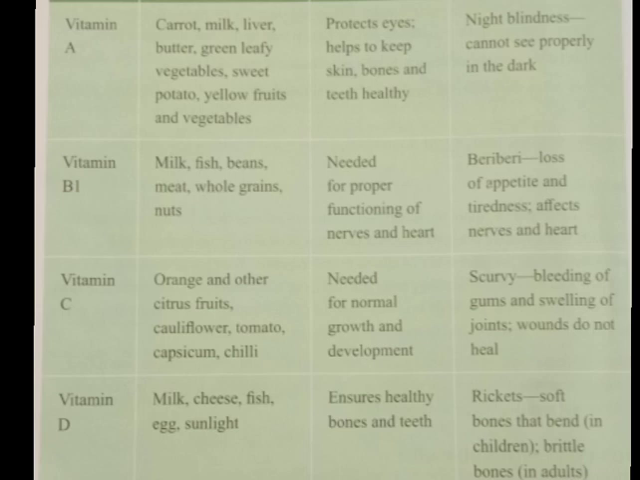The next is vitamin D. It is rich in food items like milk, cheese, fish, egg, and sunlight. The sun is the best source of vitamin D. Vitamin D ensures healthy bones and teeth, and its deficiency leads to the disease called rickets. Rickets means soft bones that bend in children, and in adults it is brittle bones. Brittle means hard but liable to break easily.